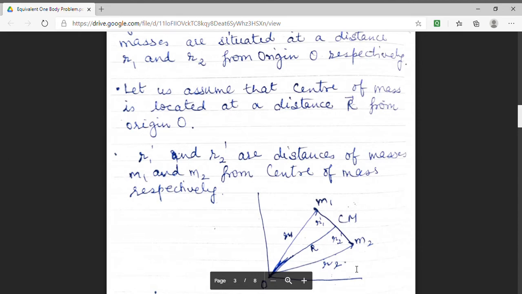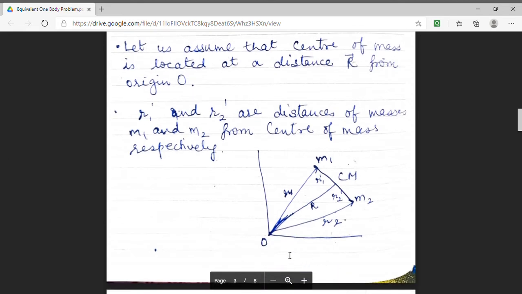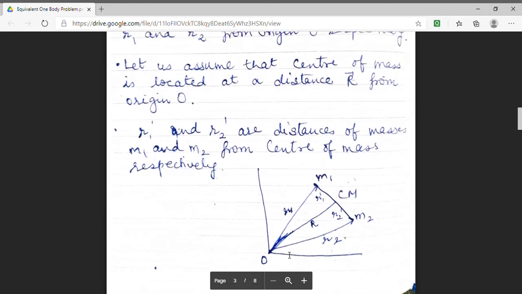Let these masses, m1 and m2, be situated at distances r1 and r2 from the origin O. I am taking a point in between these two masses which is the center of mass of these two points. Let the center of mass be at a distance capital R from the origin. And these masses m1 and m2 are at distances r1 dash and r2 dash from the center of mass.